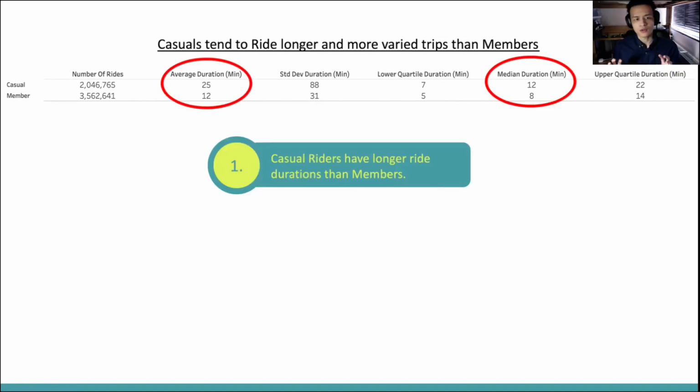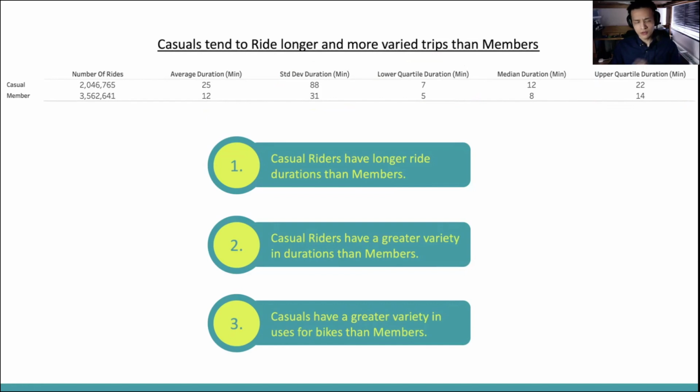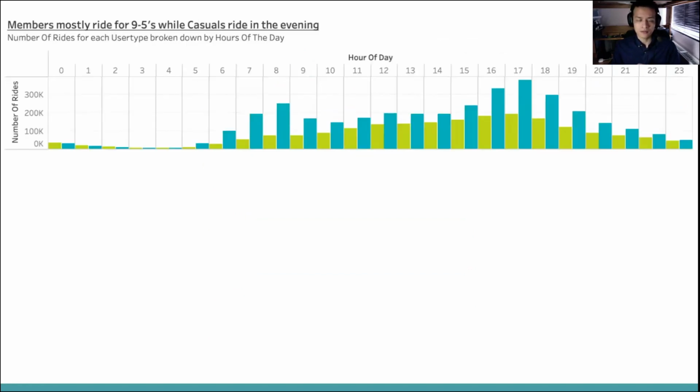Both measures of central tendency, the average and the median, show that casuals have a higher ride time on average than our members. Our measures of spread, the quartiles as well as the standard deviation, both show that the casuals have a greater variety of ride times than members. This implies that members have a much more uniform use for bikes than casuals, who have longer and more varied ride times. As for exactly what these bikes are being used for, we're going to have to take a deeper look into the data. We'll begin by looking at the daily habits of our riders.